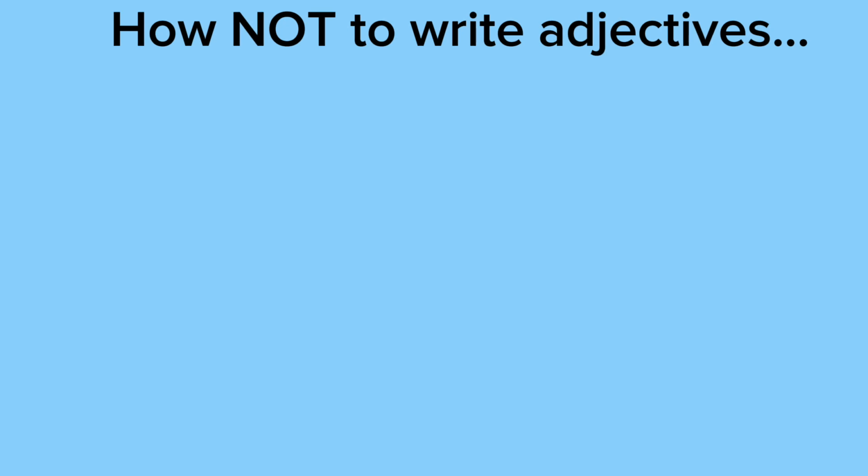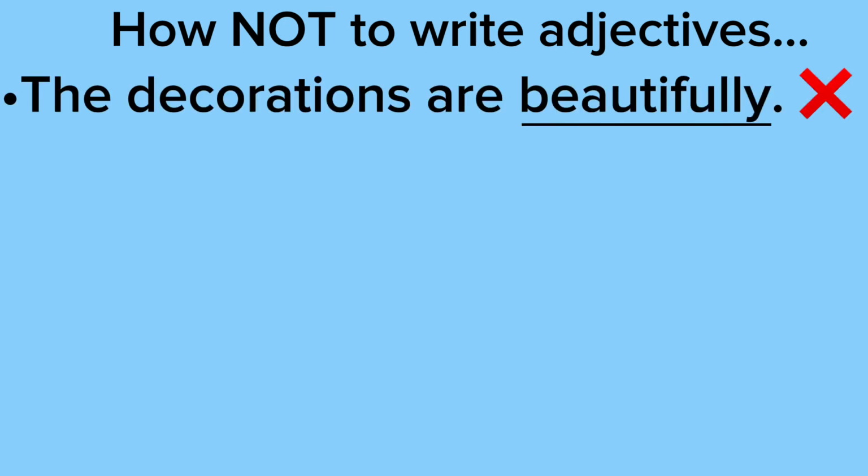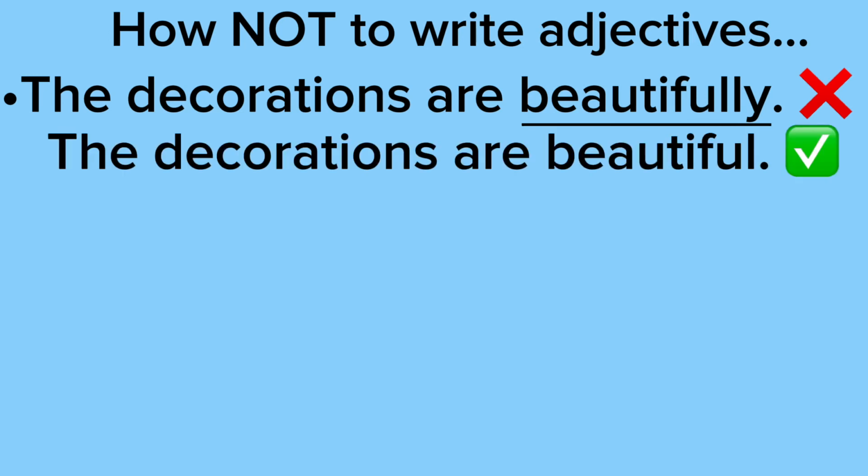How not to write adjectives. So in the sentence, the decorations are beautifully. Beautifully is an adverb. Instead, the sentence should say the decorations are beautiful, because obviously the decorations are beautifully doesn't make sense. Now, if you said something like the decorations are hanging beautifully, that would make more sense. But in this case, the appropriate word to use is beautiful.